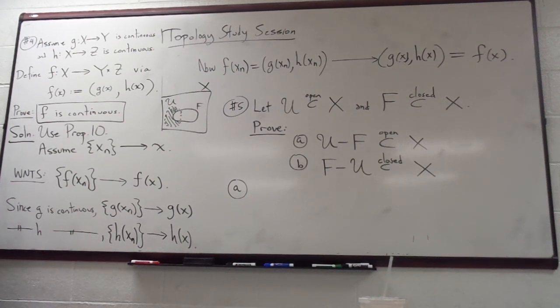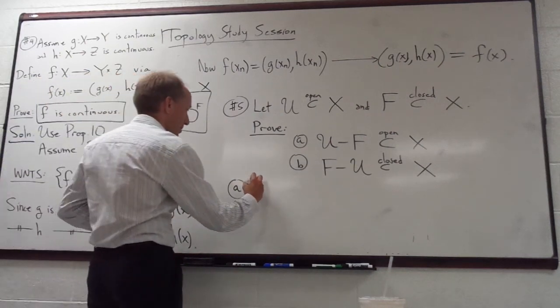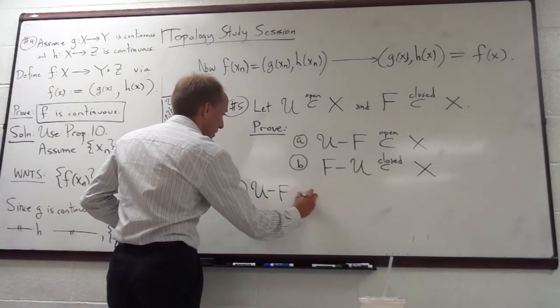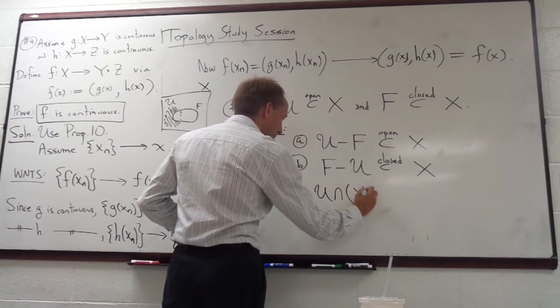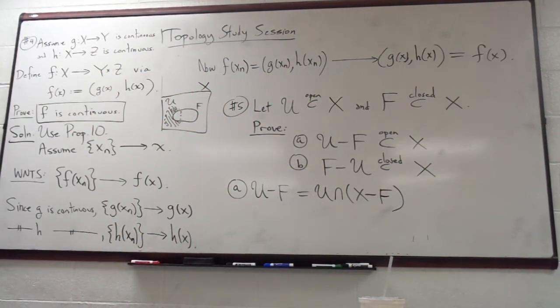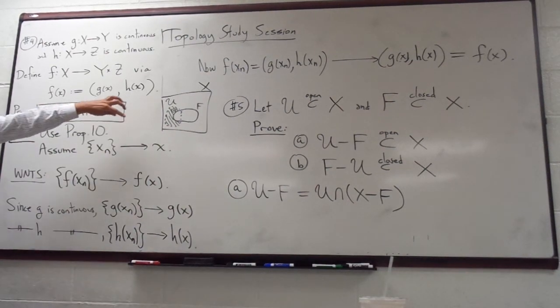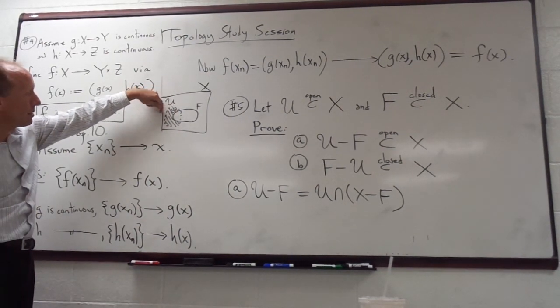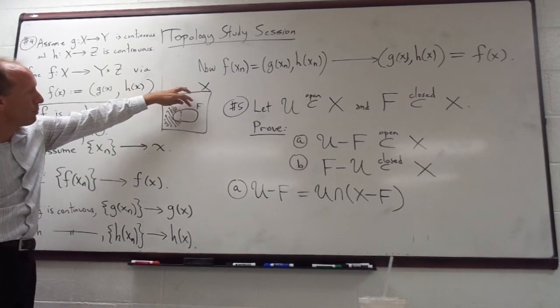Can you rewrite that as the intersection of U and X minus F? Yep, that's what I was looking for. So, if you want to know what your set actually is, what is this shaded region? It's the stuff that's inside of the dotted circle, but outside of F.